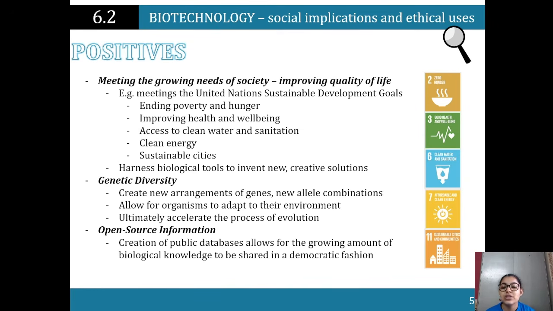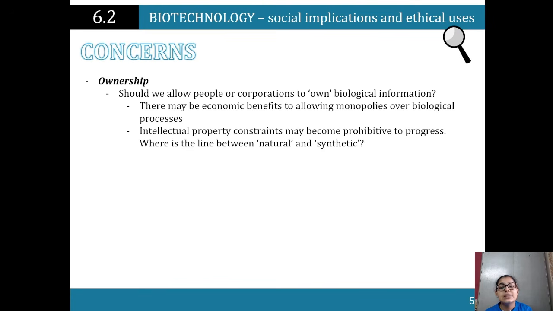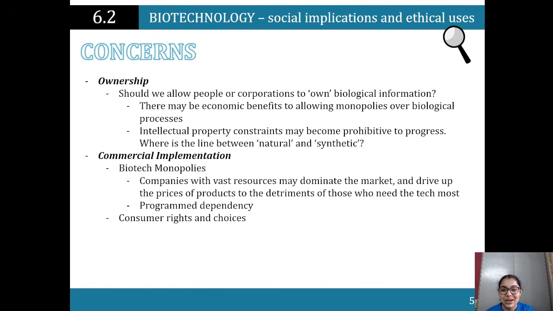Open source information, so creation of public databases allows for the growing amount of biological knowledge to be shared in a democratic fashion. Concerns here are ownership, right? So should people or corporations be able to own biological information? There may be economic benefits to allow monopolies over biological processes. Intellectual property constraints may become prohibitive to progress. Where is that line between natural and synthetic? There's a huge debate about the food that we eat. Is anything pure anymore, right?